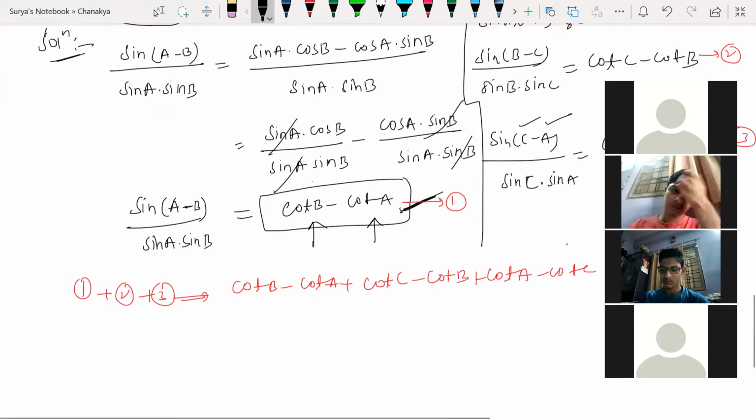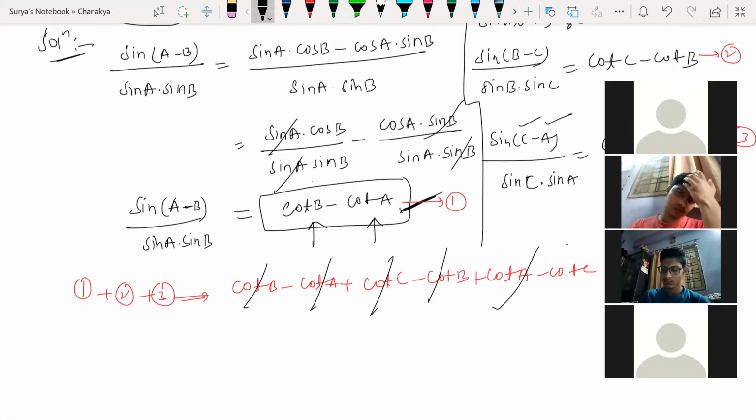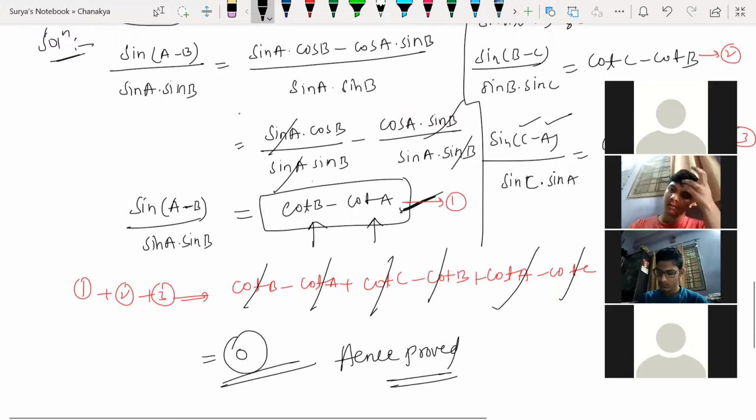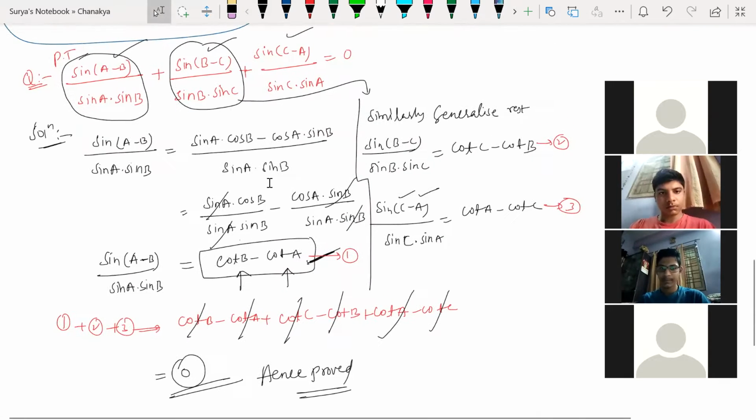Now look at this here. Plus cot B minus cot B will get cancelled. Plus cot A minus cot A got cancelled. Plus cot C minus cot C will get cancelled. So the answer remaining is 0. So hence proved. Understood? Any doubt, guys? Are you understanding, any doubts here?